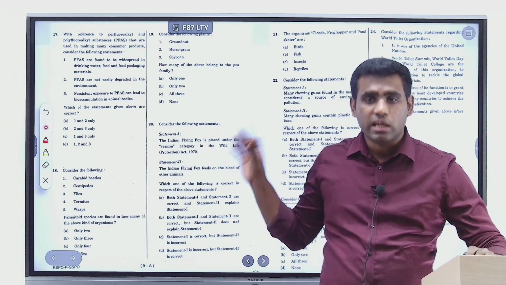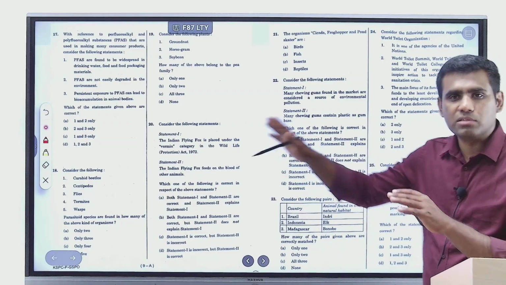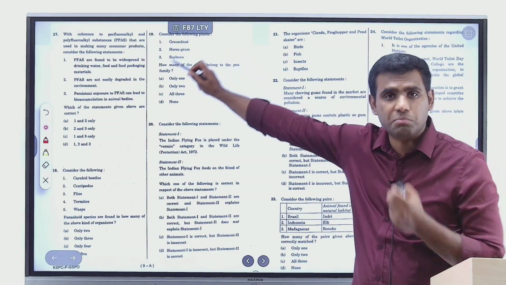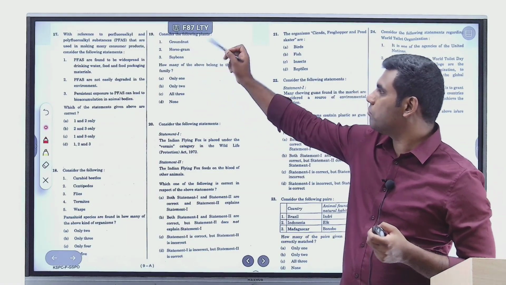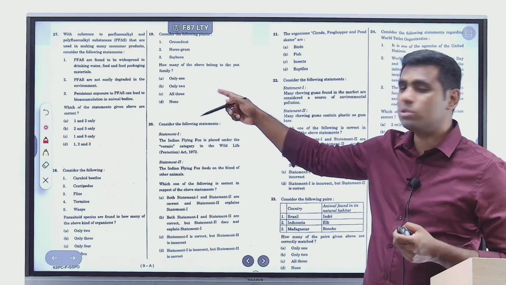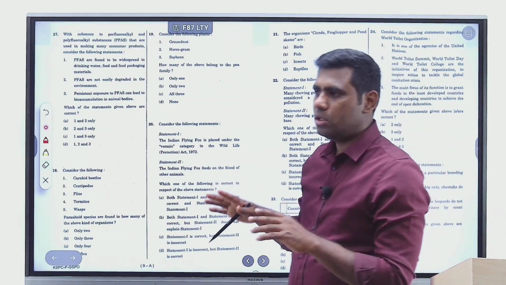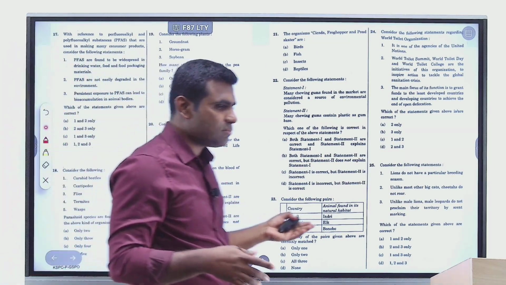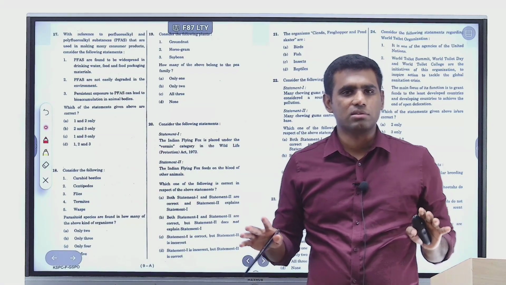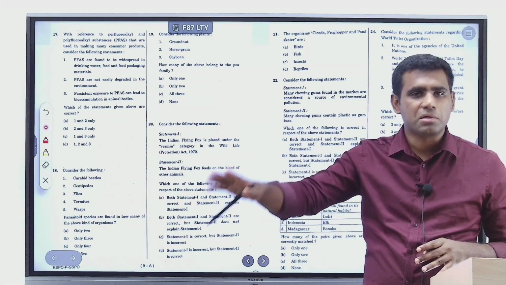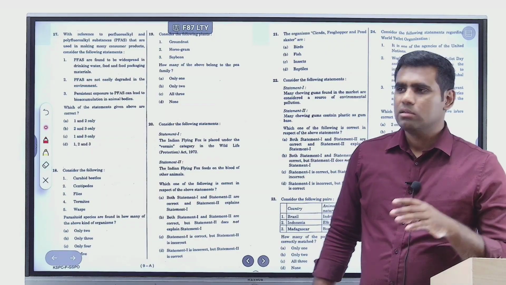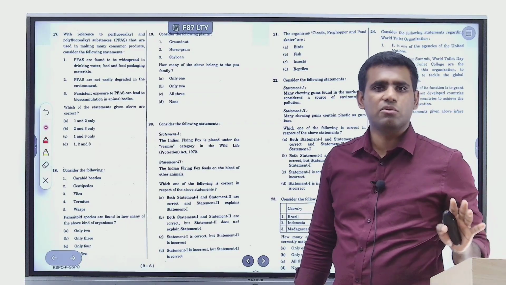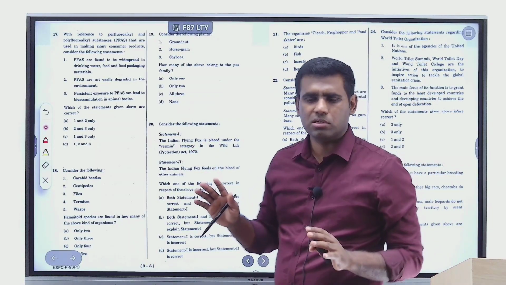So out of these 9 questions, 4 questions were simply from different species. That is only animal species. And here you also have one more question on plant species, right? The question is consider the following plants, and 3 options are given, and how many of the above belong to the pea family, right? So 50% questions in 2024, if not 50, at least 40% questions were simply from the different animal and plant species, right? And these are all species which were not recently in news. Okay, very common species, right?